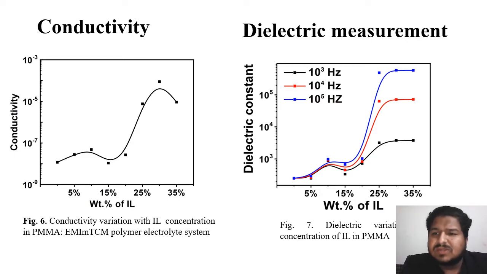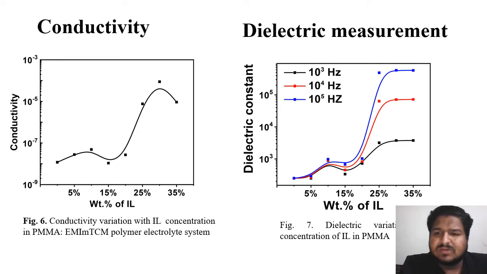Okay, so it is quite clear that ionic conductivity increases with increase in weight percentage of ionic liquid, ranging from 5-8% to 35-8%. After 35-8%, our polymer film is not stable. So we attain our maxima at 38% of ionic liquid, and we attain our maximum conductivity, that is 8.83 × 10^-5 centimeter inverse.